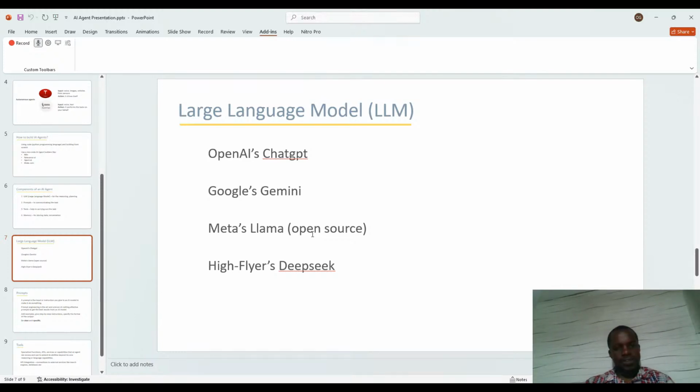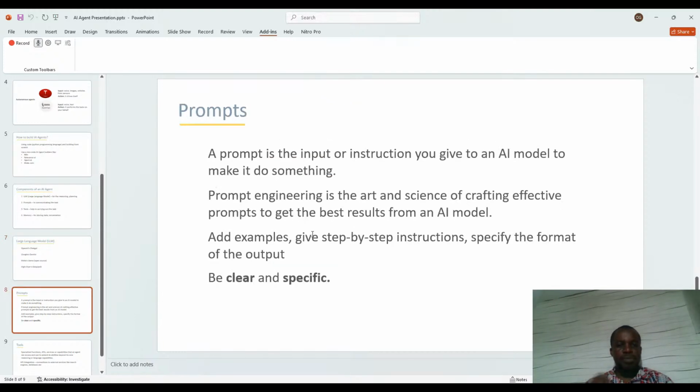All right. Prompt. A prompt is the input or instruction you give to an AI model to make it do something. Prompt engineering is the art and science of crafting effective prompts to get the best results from an AI model. Whatever instruction you give to your AI model or AI agent is the instruction it will follow.